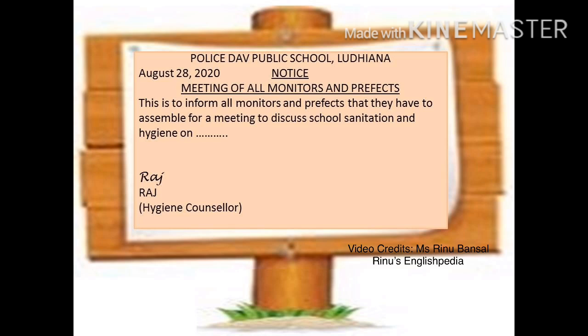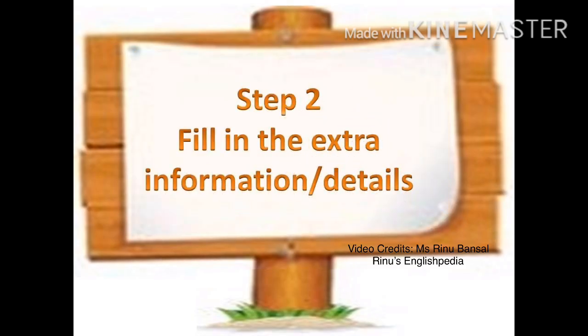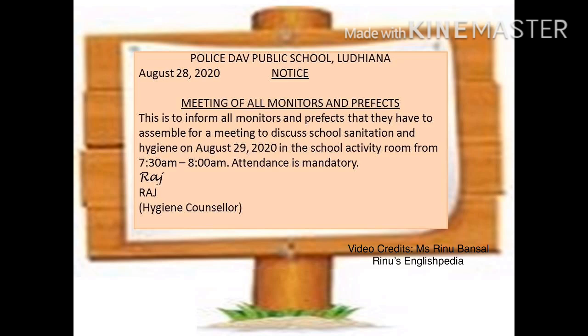As per the previous slides, I am filling in all the information in the relevant blanks, and you get the lines. This is to inform all monitors and prefects that they have to assemble for a meeting to discuss school sanitation and hygiene on. This brings us to the second step, where we have to provide the extra information or the other required details. So the sentence will become, to discuss school sanitation and hygiene on August 29, 2020 in the school activity room from 7:30 am to 8 am.